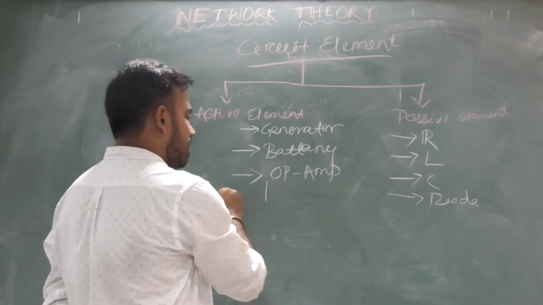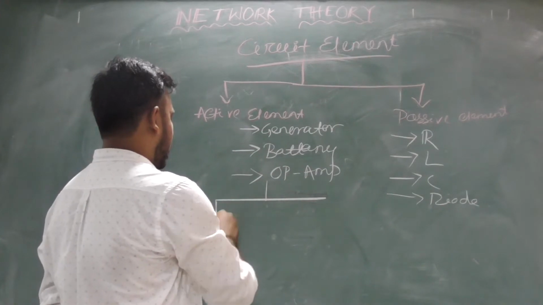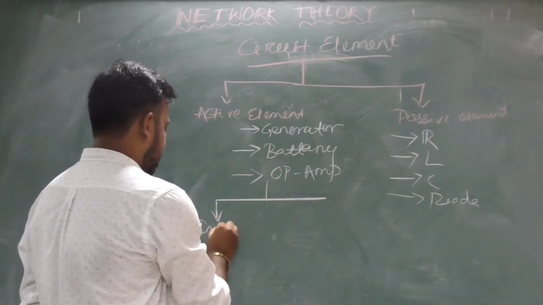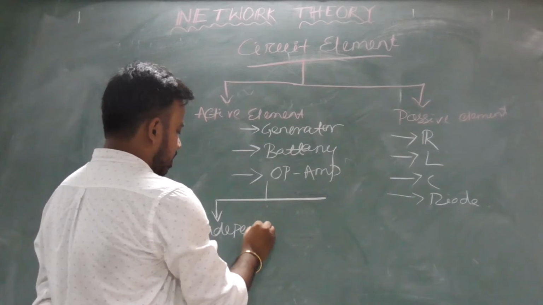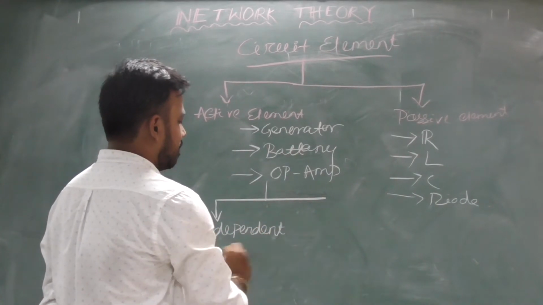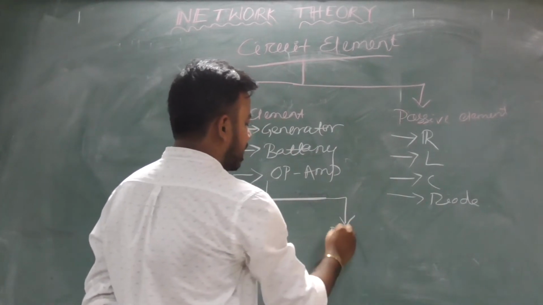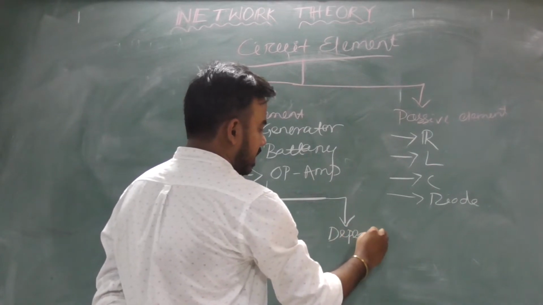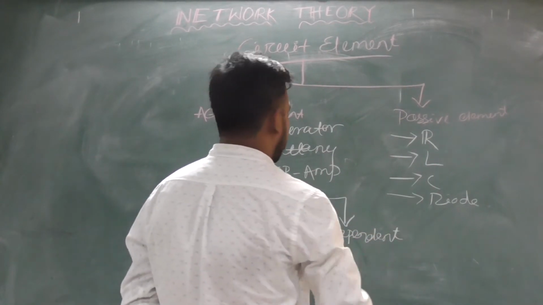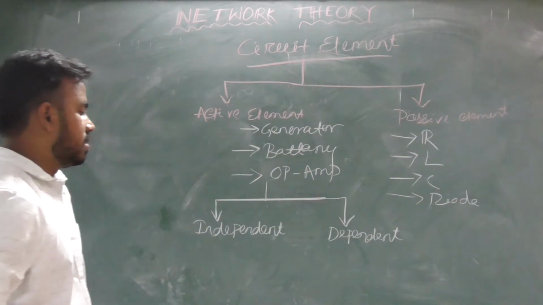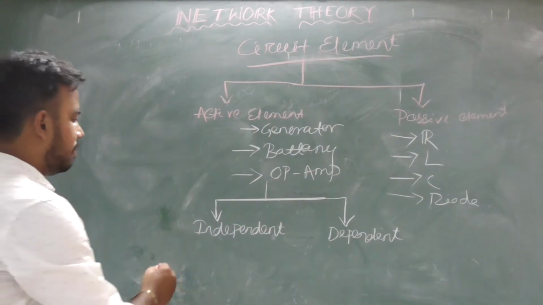Now active elements are again divided into two parts: one is independent active element, second one is dependent active element. What is an independent active element?